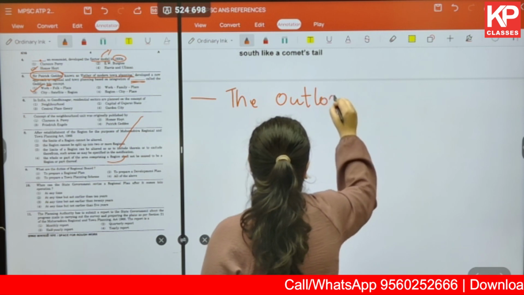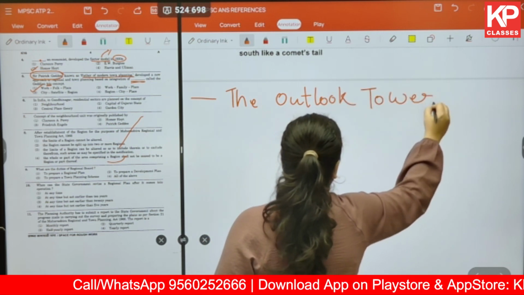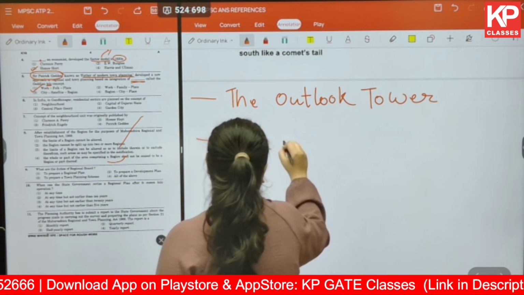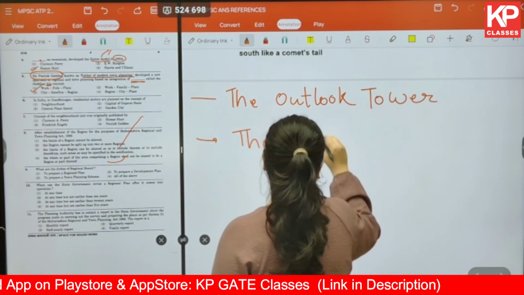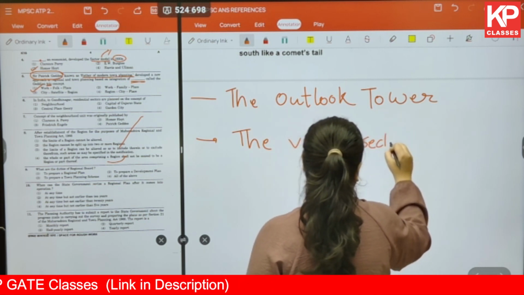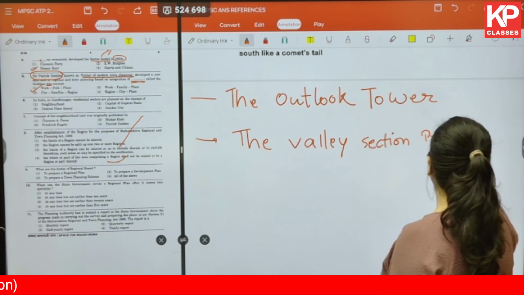The outlook tower, the valley section principle.